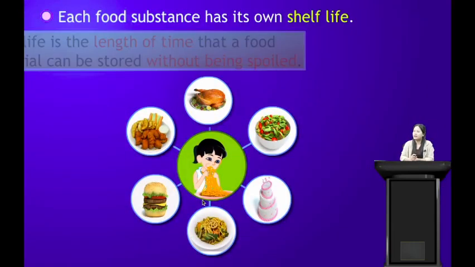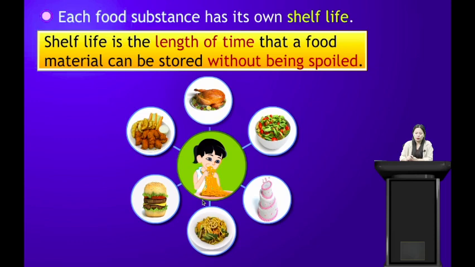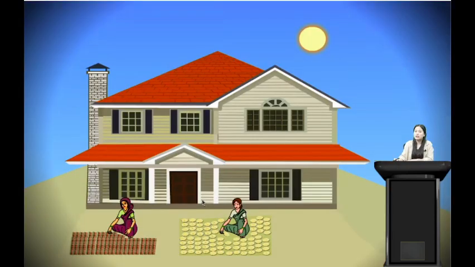Alright students, coming back here, each food substance has its own shelf life. So what is shelf life? Let us see. Shelf life is the length of time that a food material can be stored without being spoiled. So we have different varieties of food, different types of food. Some food will last longer, some food will last for a shorter period of time, correct? Yes, so that is known as shelf life.